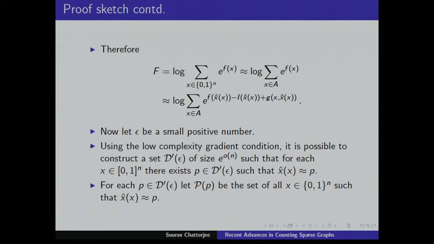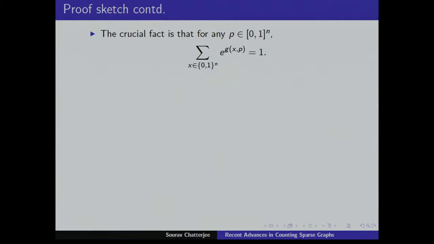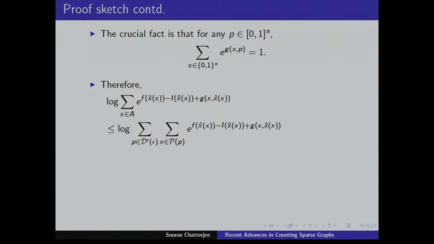Okay, so I'm sorry I'm running over this now, but now for each p, you let script P of p be the set of all x such that x hat x is close to p. And the crucial fact is that if you take the summation of e to the gxp, that gives 1. So anyway, you had this. You replace your original thing by this complicated function. Now this, you write it in this way.